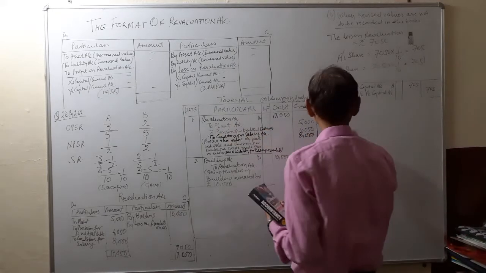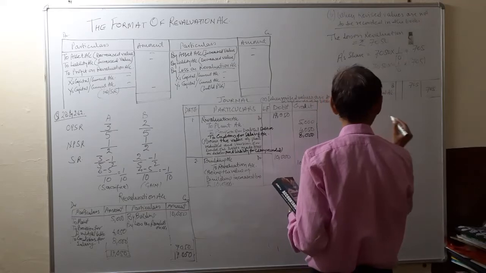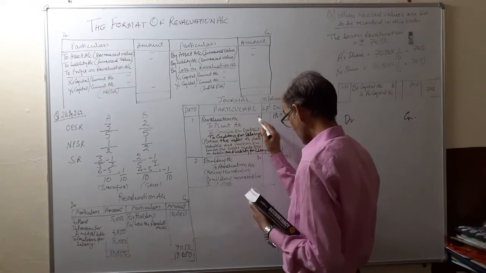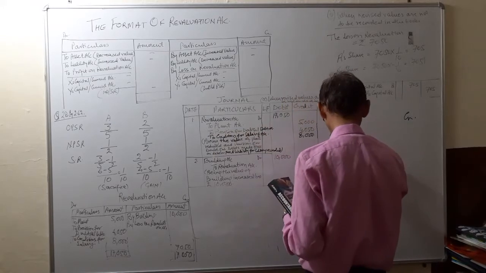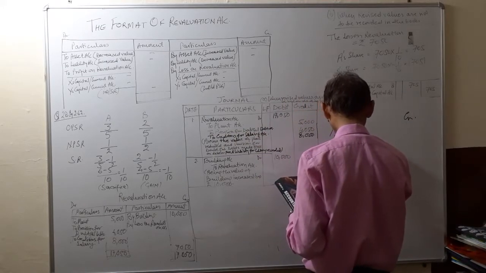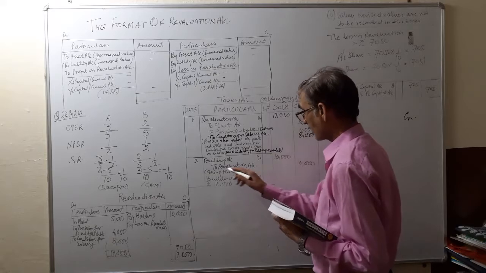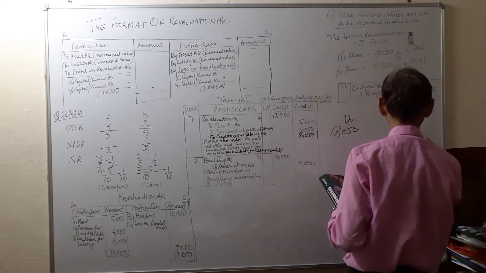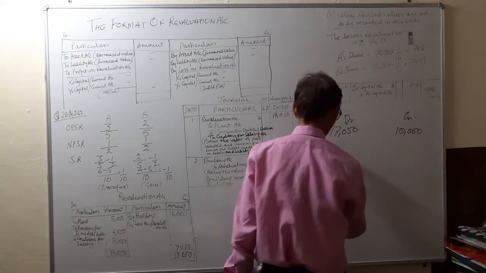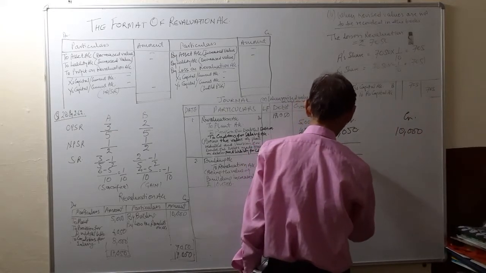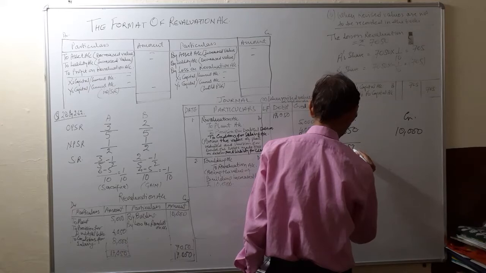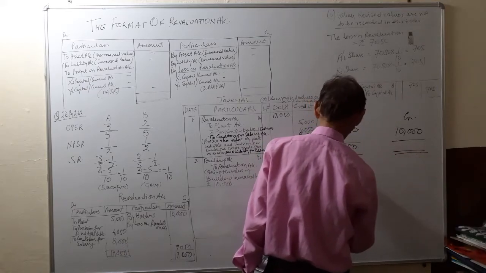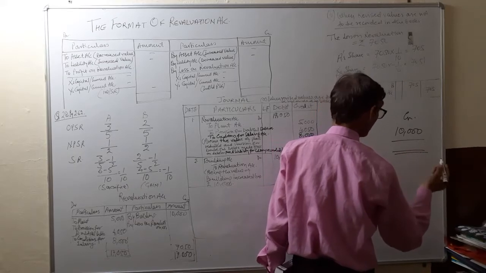See, mark debit, mark credit. Revaluation account has been debited by rupees 17,050 and revaluation account has been credited by rupees 10,000. Now take the difference at a place where you are doing your rough work.